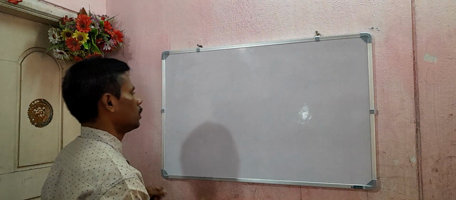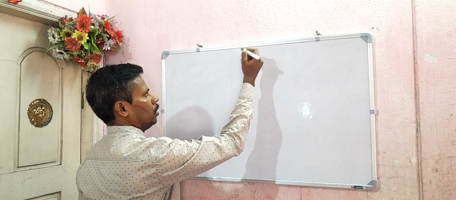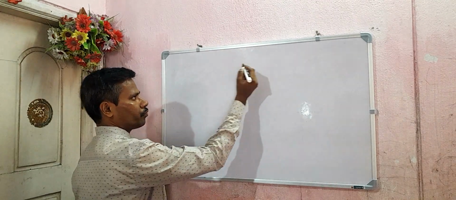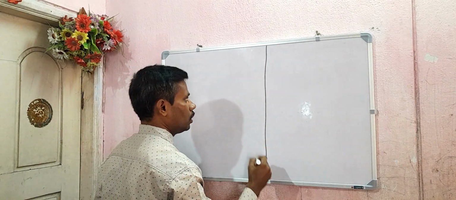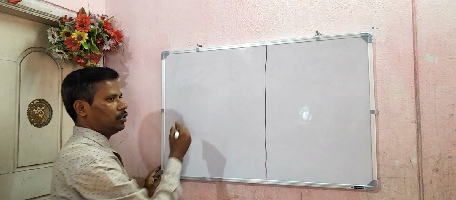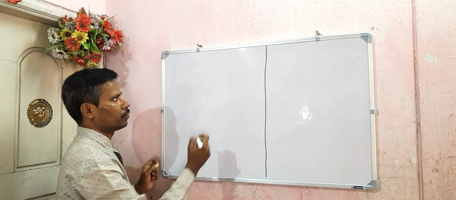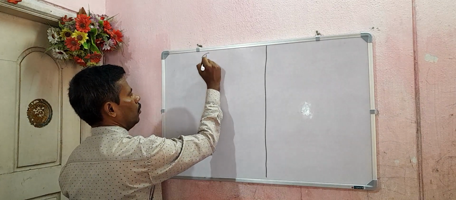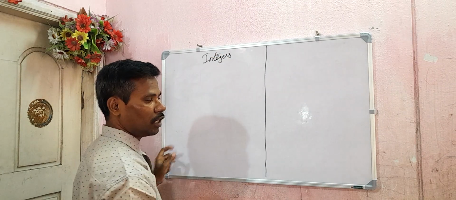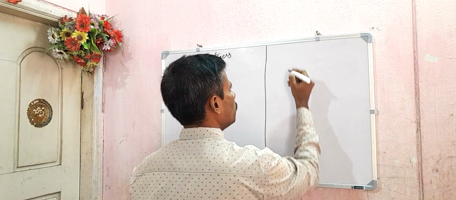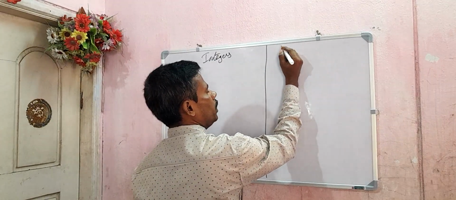So students, let us begin it. Integers I will be covering, as well as basic geometry.